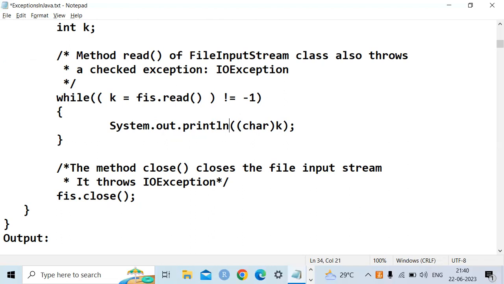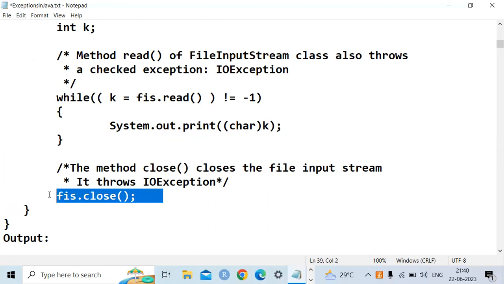Print in a new line. Every character will be displayed in a new line. So it will read the first character in the file and display it in the first line, the second character in the file and display it in the second line, and so on. So finally we are closing the object.